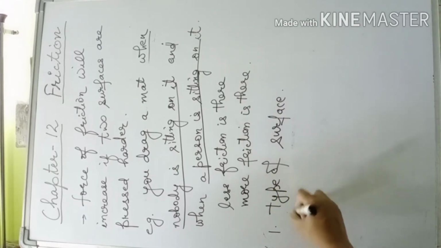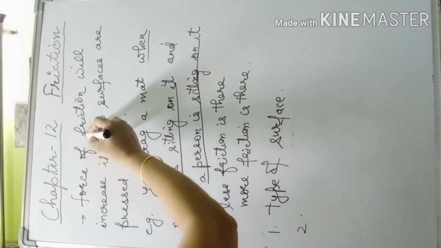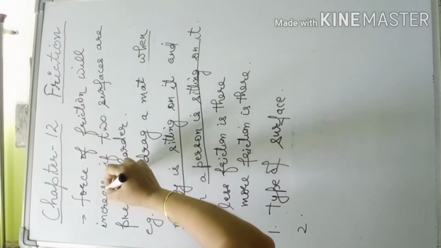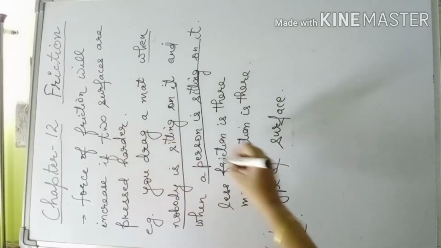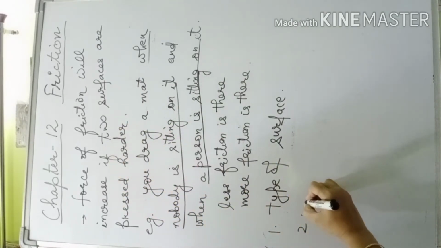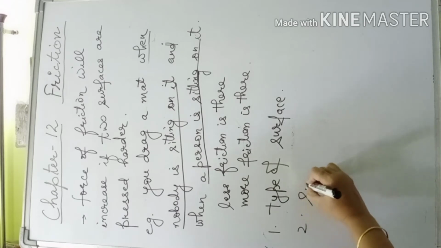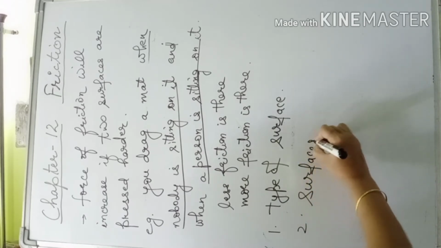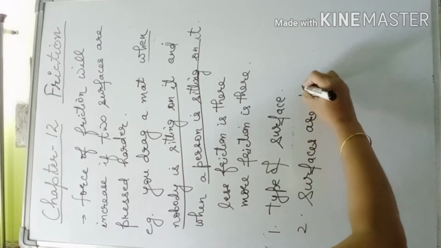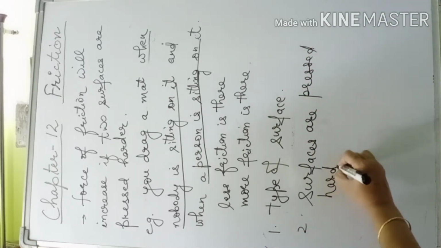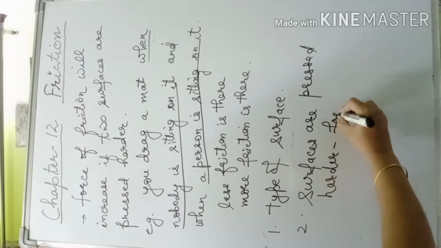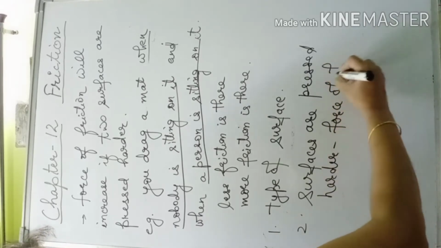And second is, the force of friction will also be increased when the two surfaces are pressed harder. So if the two surfaces are pressed harder, then the force of friction is more.